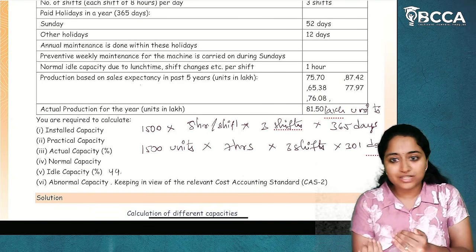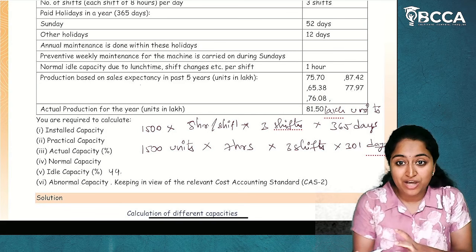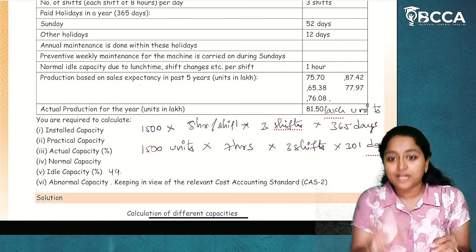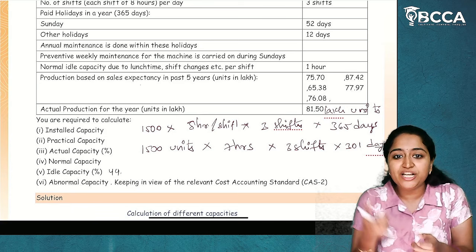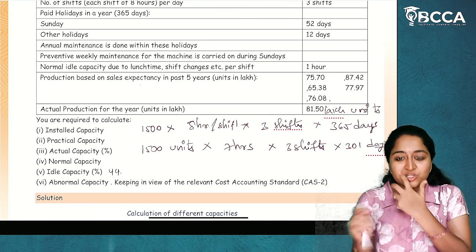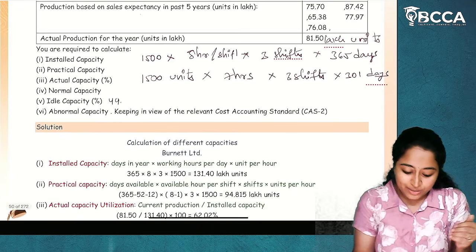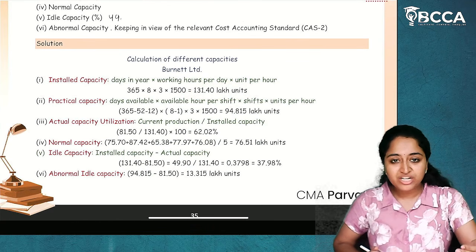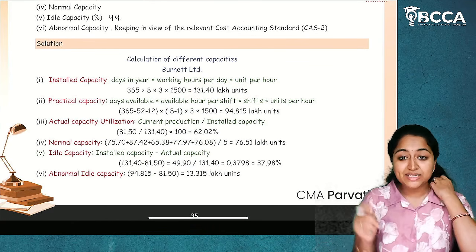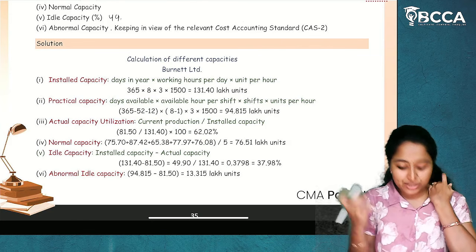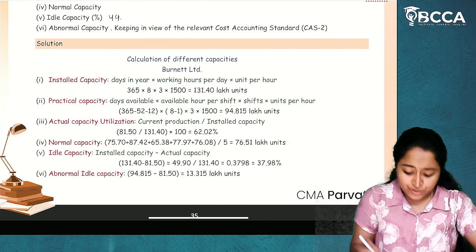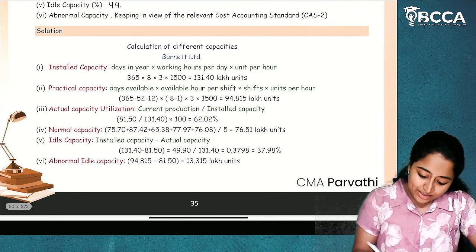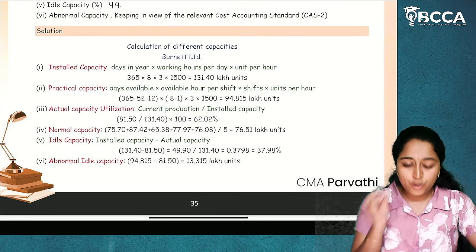Like in your schools, you will do the percentage. How much percentage you have derived? For 600 marks, you have got 400 marks, which means 400 divided by 600 into 100, you will get how much percentage you have scored. Similar to that, actual production is 81.50 lakh units from installed capacity, which is 131.40. If you do the division into 100, you will get the percentage of actual capacity utilization. Actual capacity utilization is actual capacity divided by installed capacity into 100. I hope it is clear.